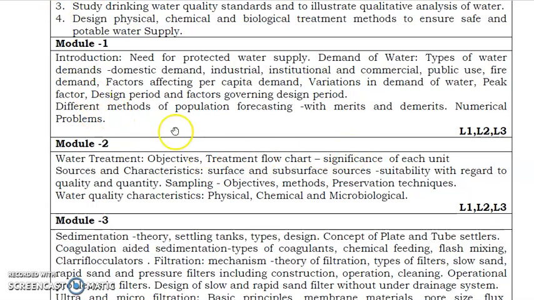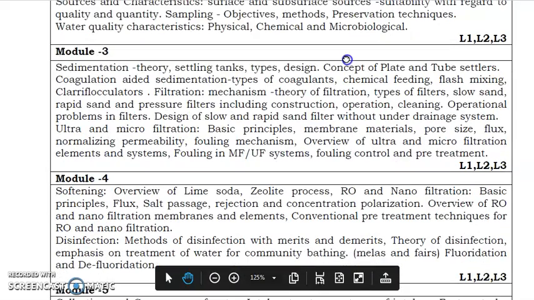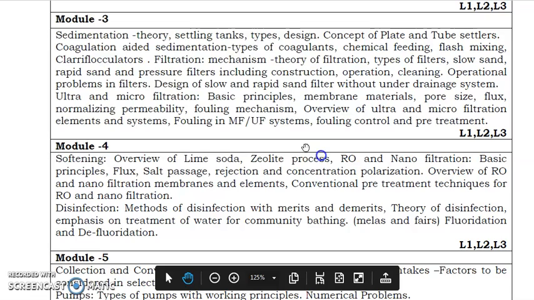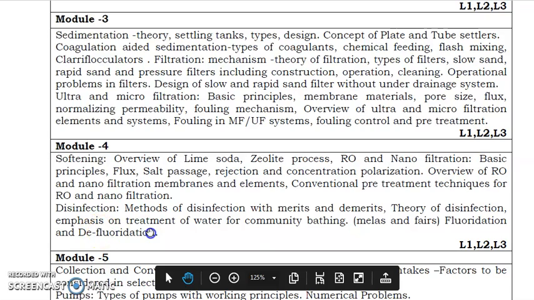We have till now completed 4 modules. So you can see here all the things in module 1, starting from water demands to population forecasting methods. Module 2 covers water quality, and then modules 3 and 4 cover water treatment units, starting from sedimentation to disinfection, and miscellaneous water treatment methods like water softening, fluoridation, defluoridation, and membrane filtration.